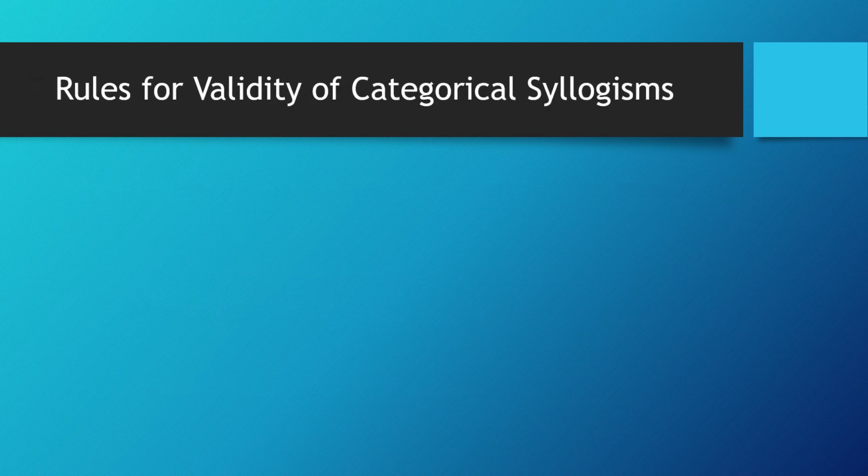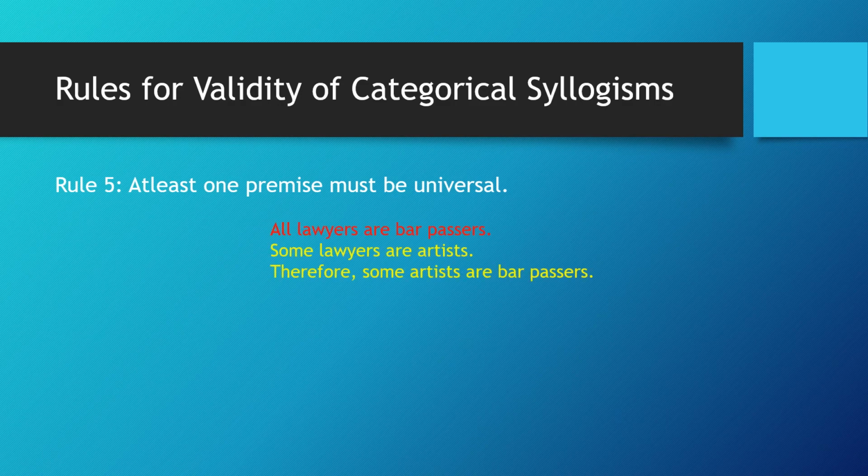Rule number 5. At least one premise must be universal. For example, all lawyers are bar passers. Some lawyers are artists. Therefore, some artists are bar passers. Here, since one of the premises is universal, then the argument is valid.